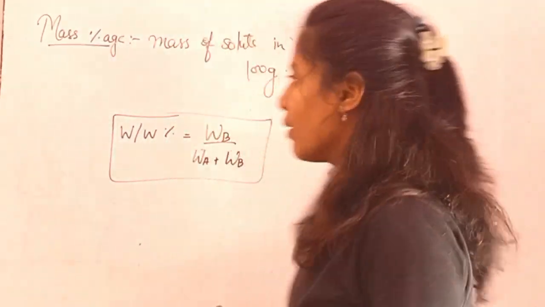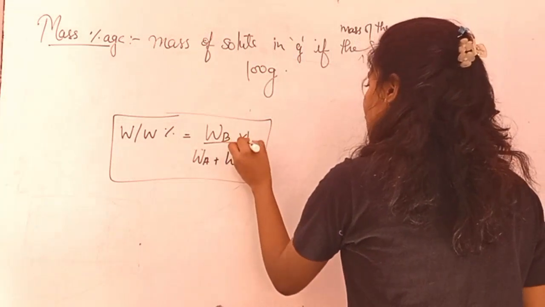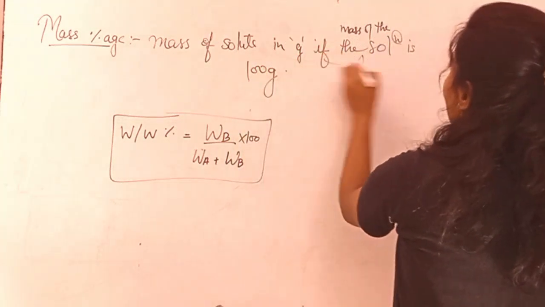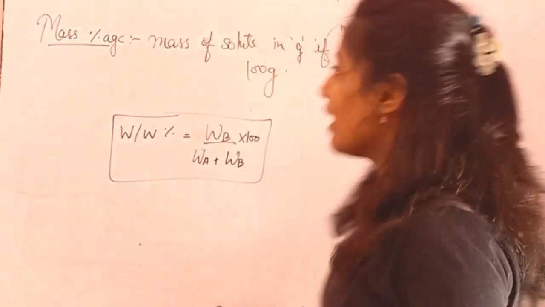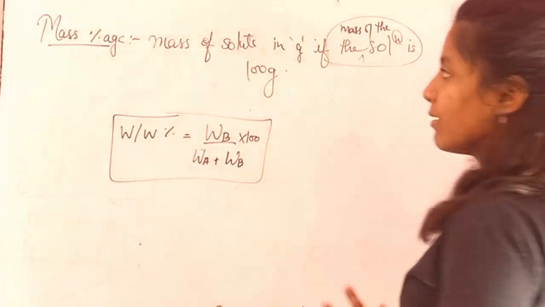One thing that we are missing over here is multiplication by 100. It's written as the mass of solute when the mass of the solution is 100 grams. So that is the formula for your mass percentage.